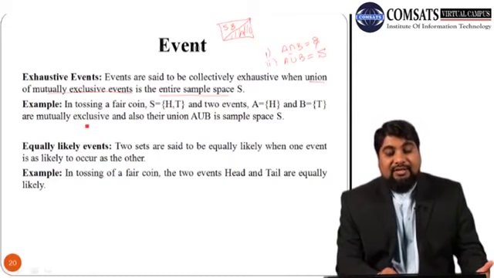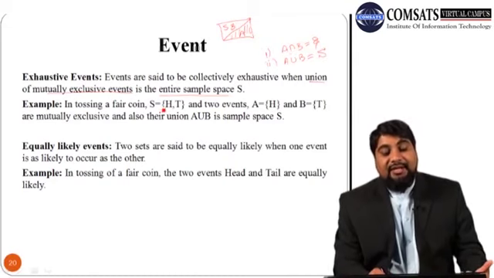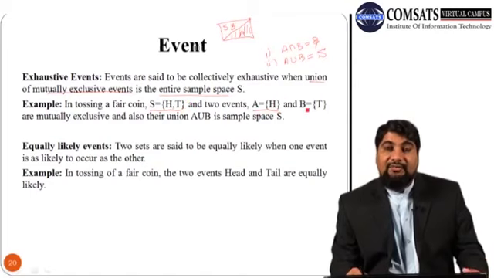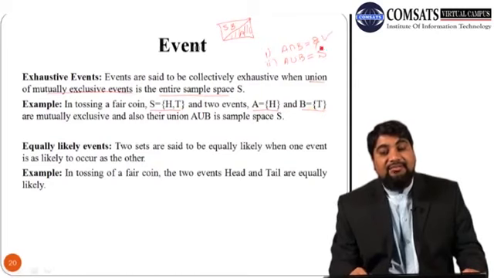Suppose here we have again the example of tossing a coin. The sample space is head and tail, and suppose we have two events, event A containing only head and B containing only tail. You can see that their intersection is empty, so the first condition is satisfied.